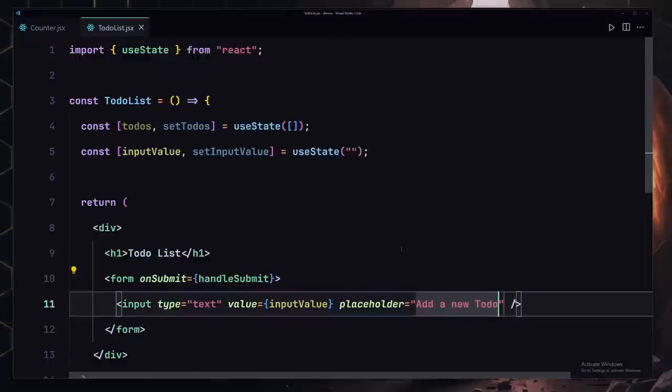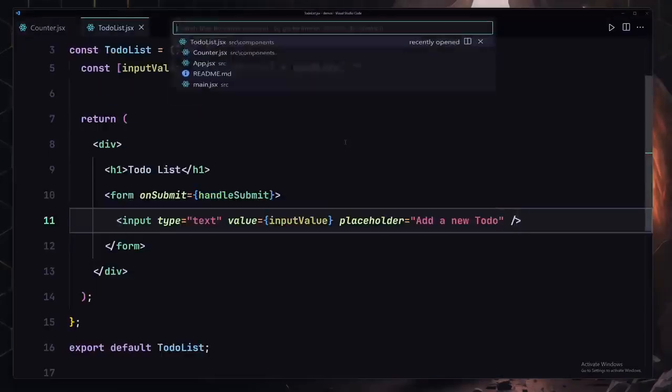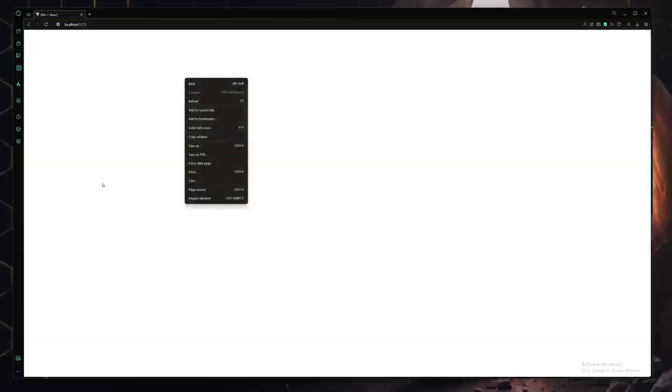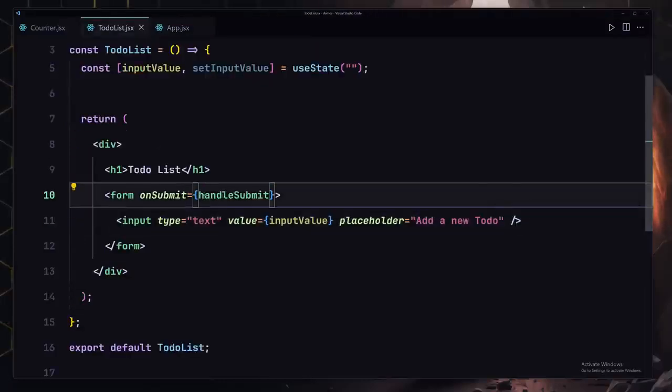I'm going to save my file right now, and we are not getting anything. That's because we did not register this component anywhere. So I'm going to go ahead and register there. Oh, we already did that, but why aren't we getting anything? Oh, you know what? We've provided this function, but we did not create this function.